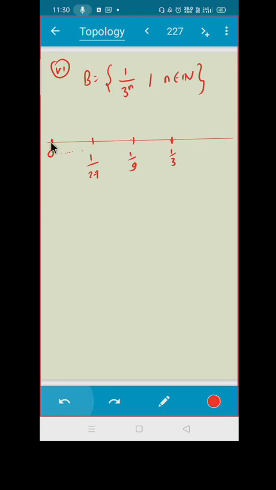That means here also, if I take any open ball around this, I am definitely going to get some point. Definitely, correct? But how can you prove that? We are going to prove, let us take p equal to 0. What is B(0, r)? It is minus r to r. You are going to give me a number of the form 1 upon 3 raised to n.